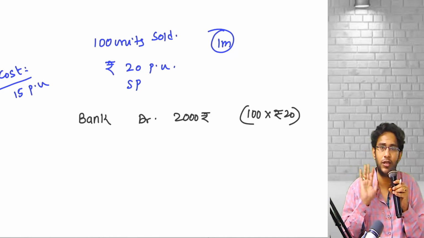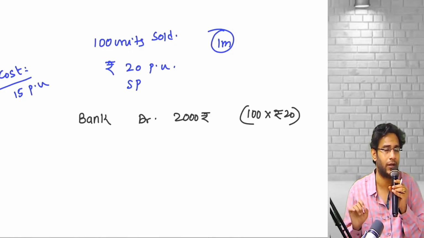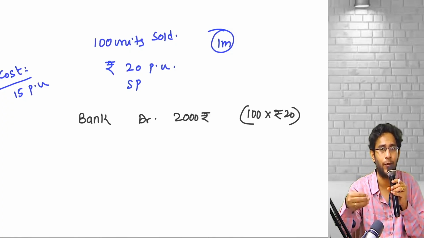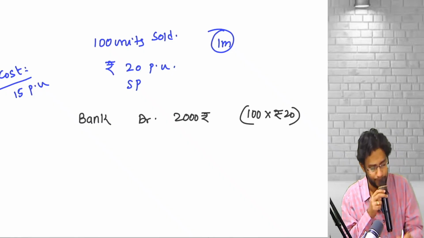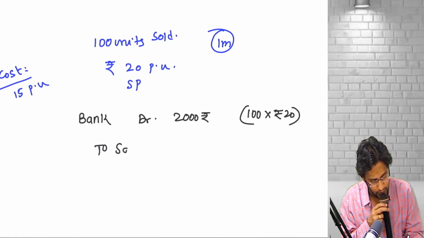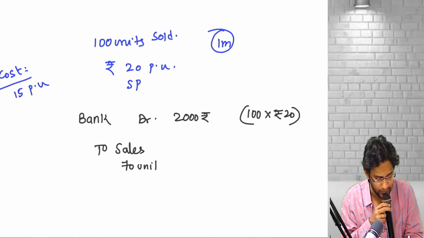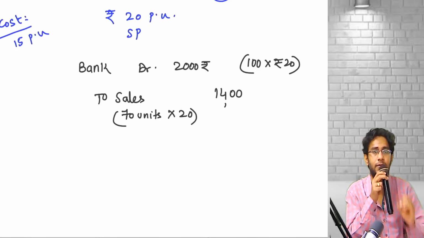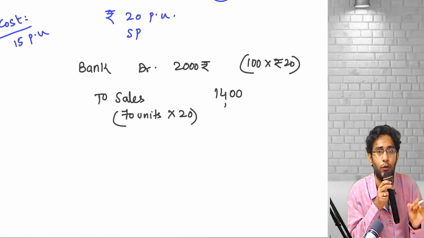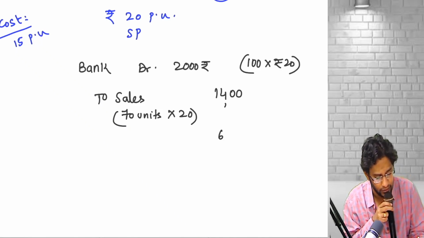He can return the goods anytime, but based on past experience, if you can estimate that customer is going to retain some amount of goods, to that extent happily you can recognize revenue. So, let us say 100 units, we believe that customer is going to accept 70 units. 70 units into 20, 1400 revenue recognized. Cash is received, but revenue booked only 1400. Amount received and cannot be recognized as revenue is 600.